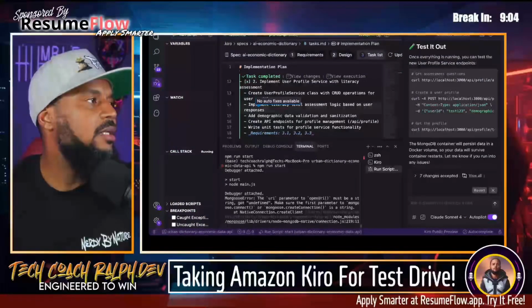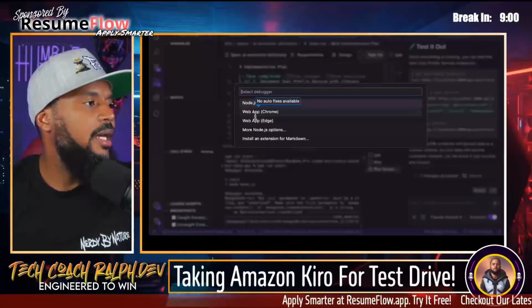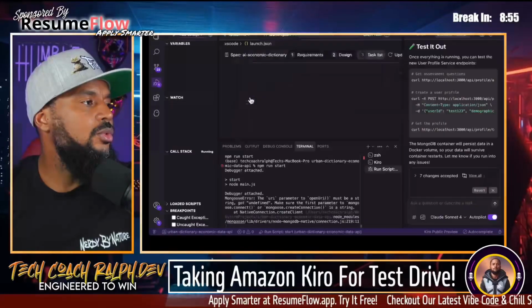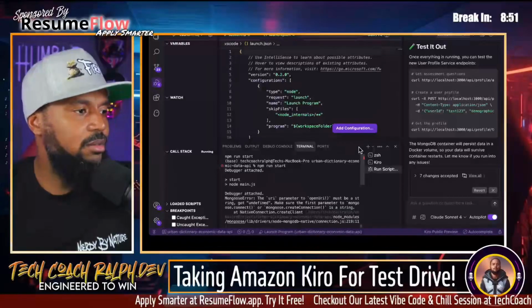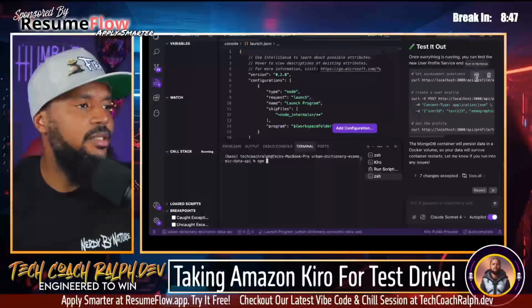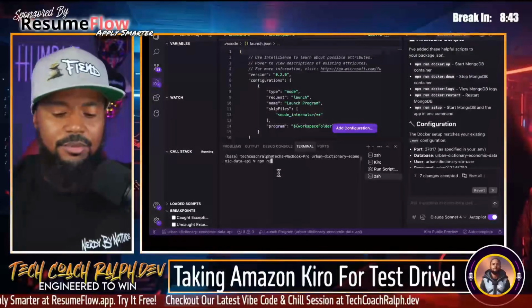Let's go back to this and add configuration. I don't know. Let me do it in the terminal because this thing is always weird. Let's just do npm run setup.